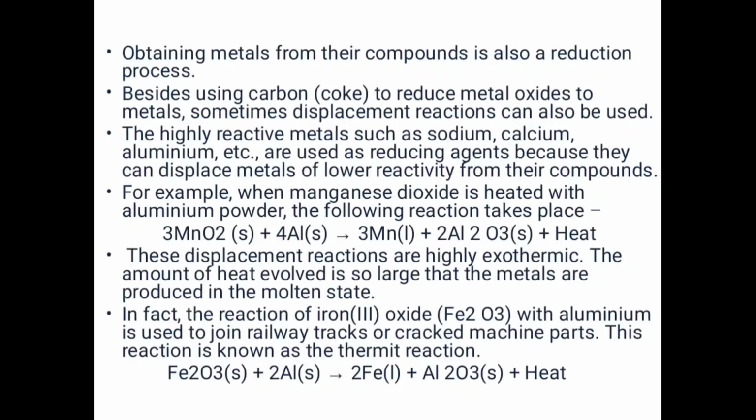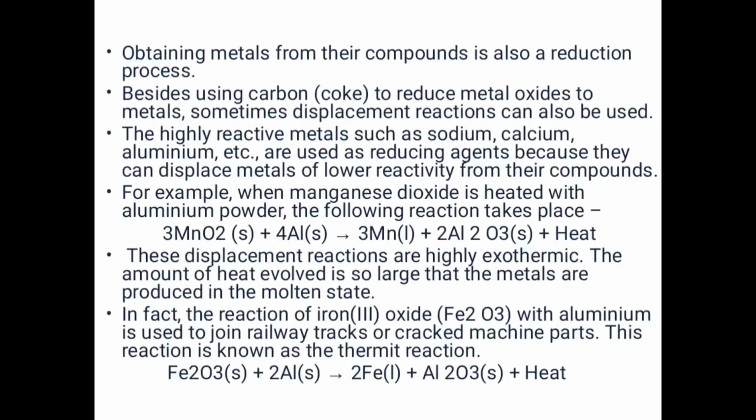For example, we can consider when manganese dioxide is heated with aluminium powder. The following reaction takes place: 3MnO2 plus 4Al giving 3Mn plus 2Al2O3 plus heat. These displacement reactions are highly exothermic, that is, a lot of heat is released during the reaction, and the amount of heat released is so large that the metals produced are sometimes found in the molten state.